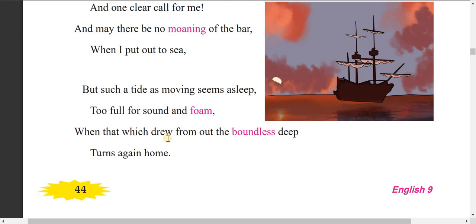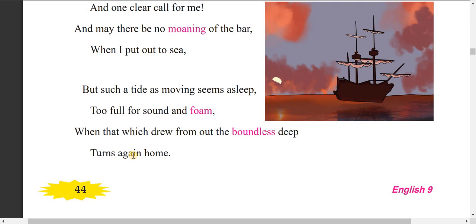It seems weak, and there is no form, there is no big sound of the tide, so everything looks very passive. Okay. And the speaker says that turns again home means here, home means very interesting here, not going to his physical home. It means the world after death, actually the home of God from where we got born, and where to this place we will go after death. So here home, we can say origin of human beings. The poet means to say that.